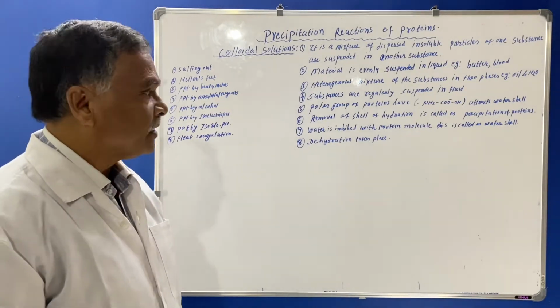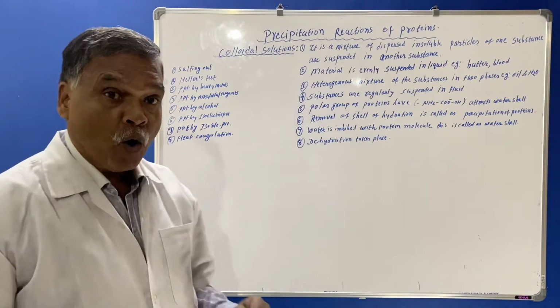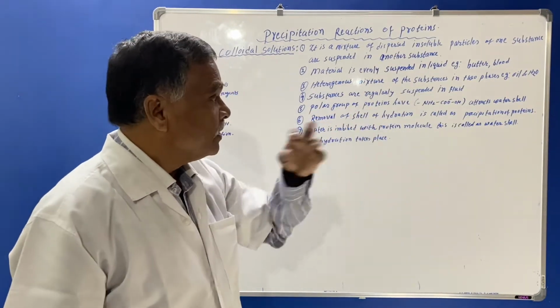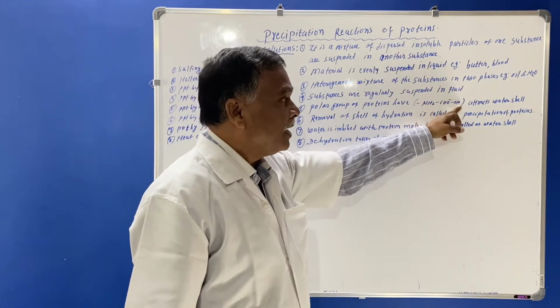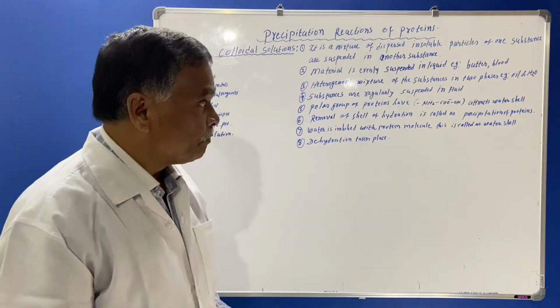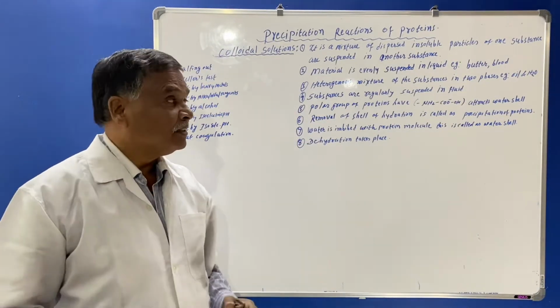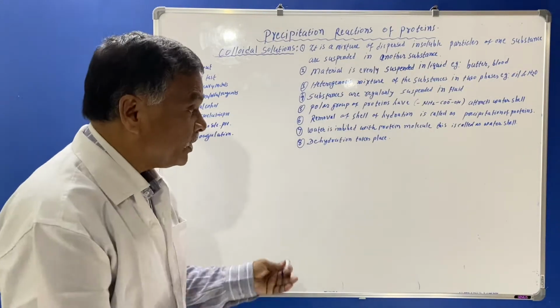So you must know how proteins are precipitated. The polar groups of proteins have amino groups, acid groups, and OH groups, and these groups attract a water shell. What is a water shell?